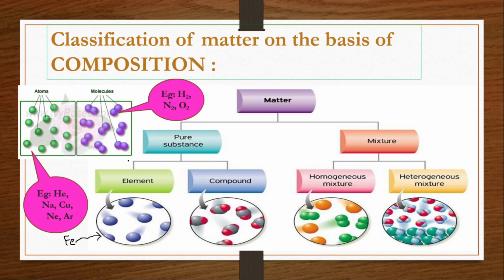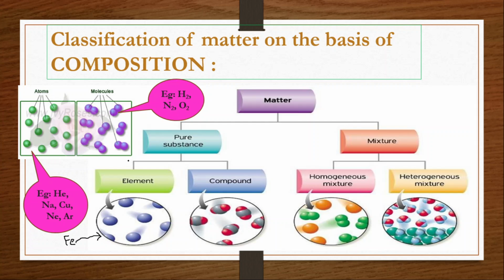All these elements do not exist in equal abundance; the amount will be different. Clear? So we have studied elements. Now we'll move on to compounds.